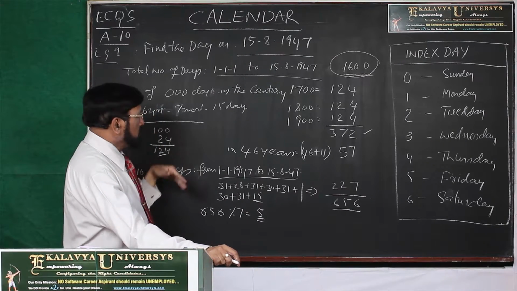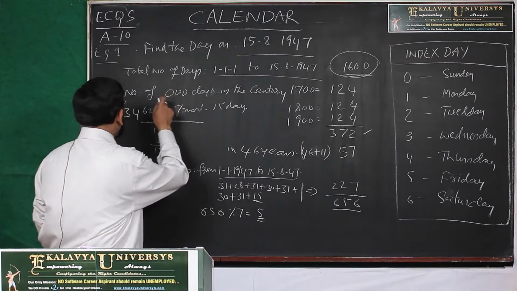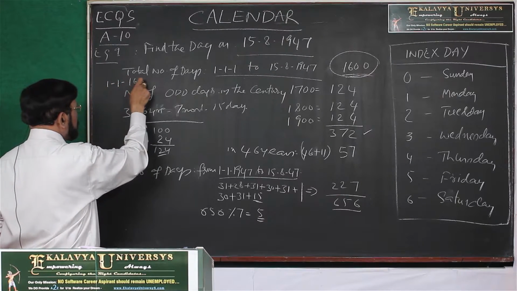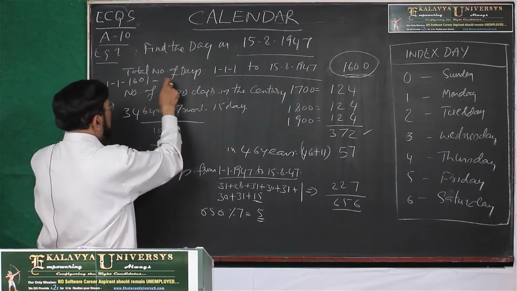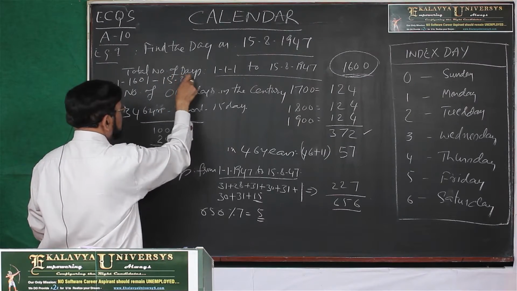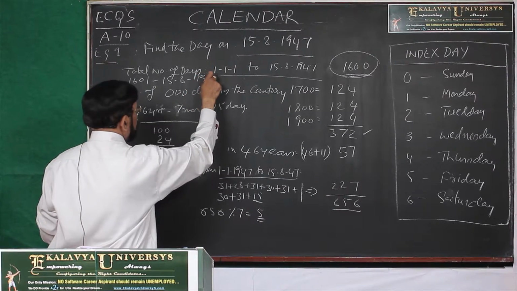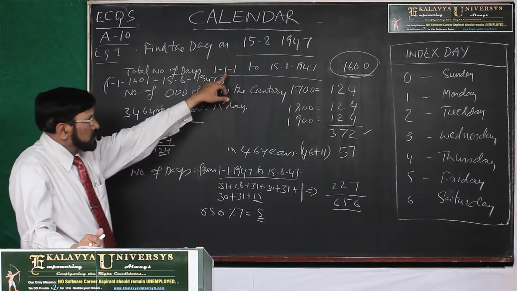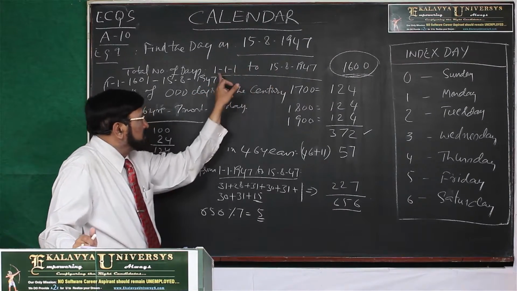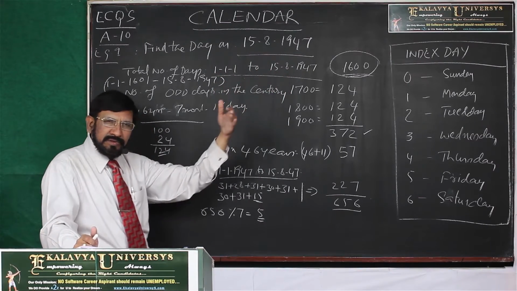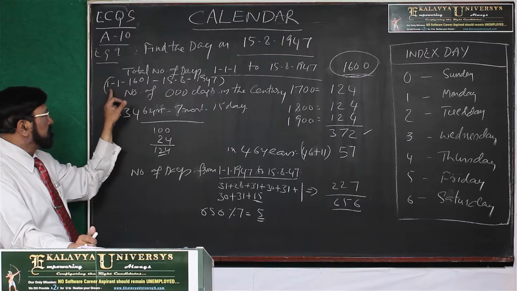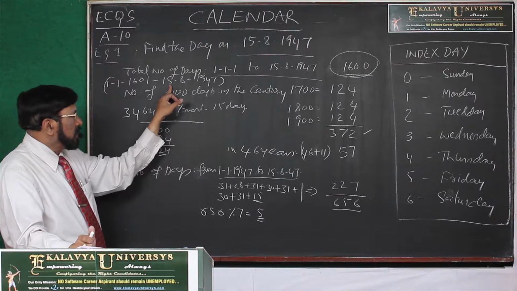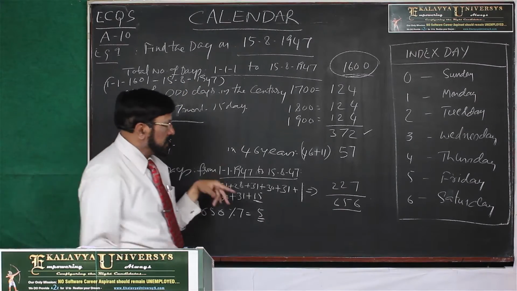Then you calculate from 1/1/1601 to 15 August 1947. Because of our lightened technique, this is the procedure.